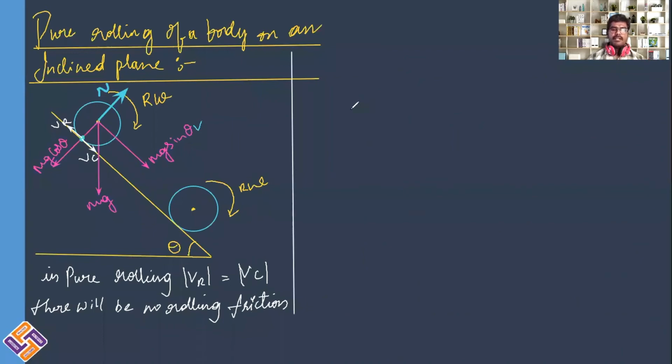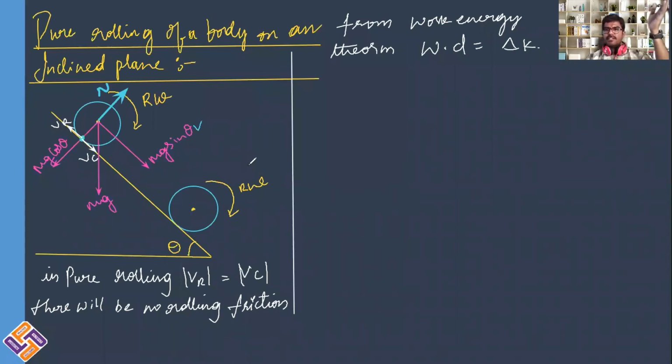Now I can use the work energy theorem which we have learned in work and energy. From the work energy theorem, you can write work done is equal to change in kinetic energy of the rolling body. Initially at the starting point, its translational velocity is 0 because it starts from rest.